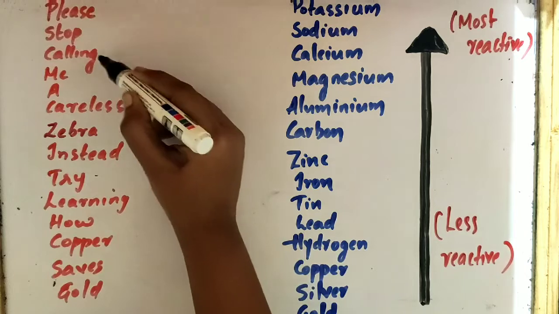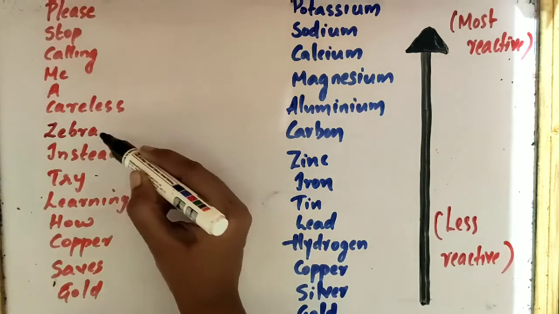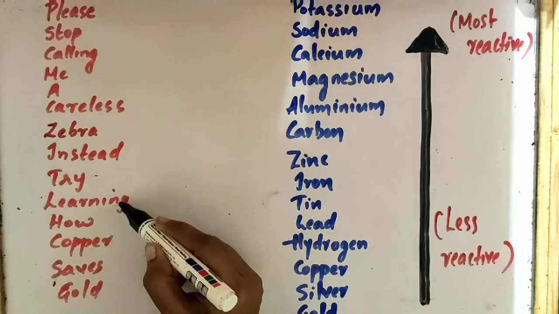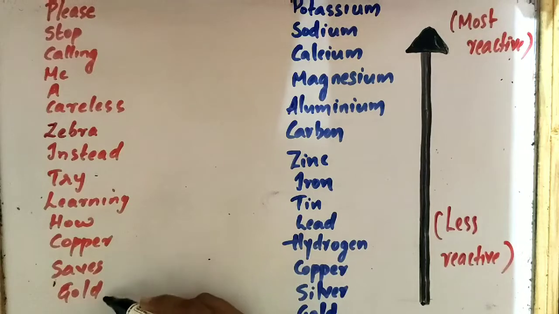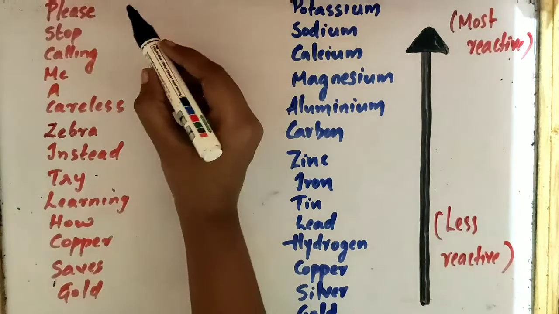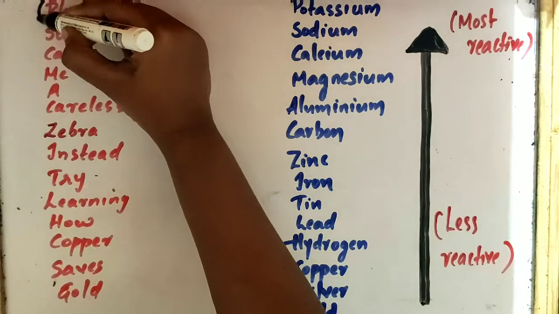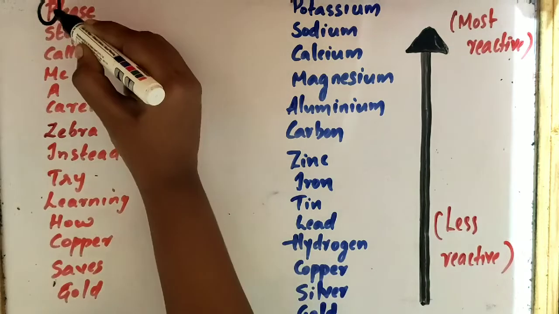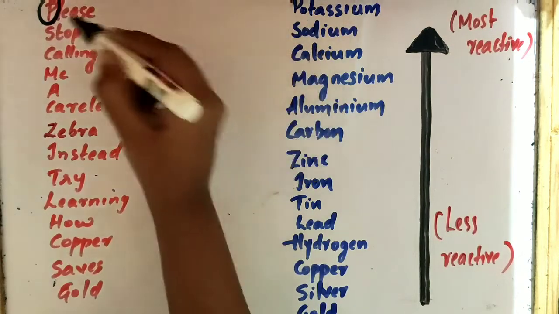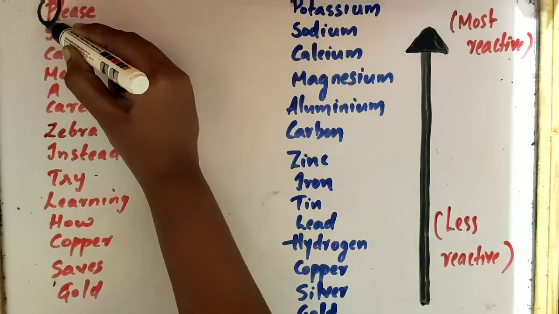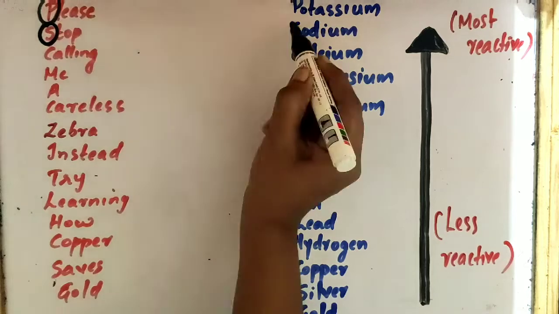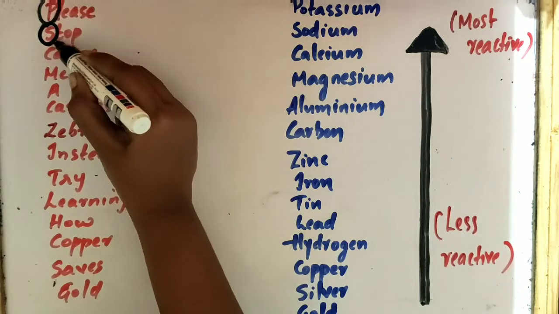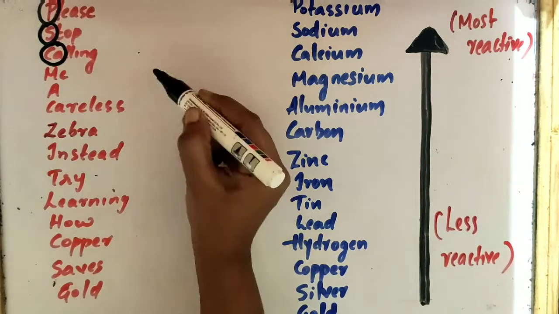Please stop calling me a careless zebra. Instead, try learning how copper saves gold. P stands for potassium. Next, S, sodium. Next is Ca, calcium.